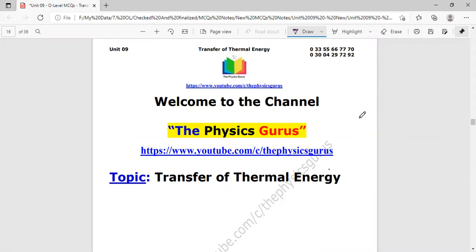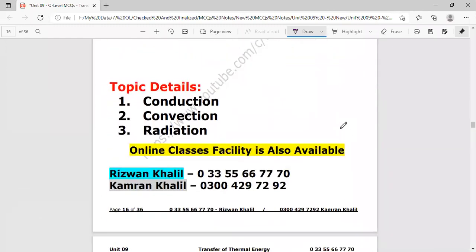I am Rizwan Khalil. Today, I will explain the MCQs related with the topic transfer of thermal energy. Already, I have explained the MCQs on conduction and convection, and now it's the turn of the third mode of transfer of heat, that is radiation.